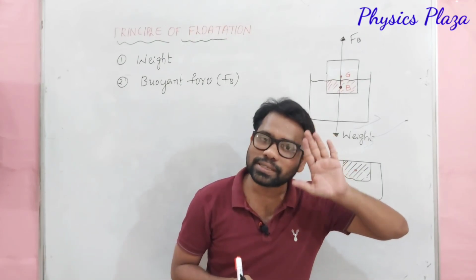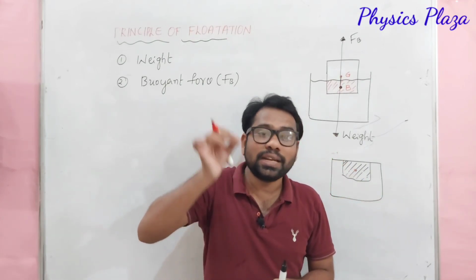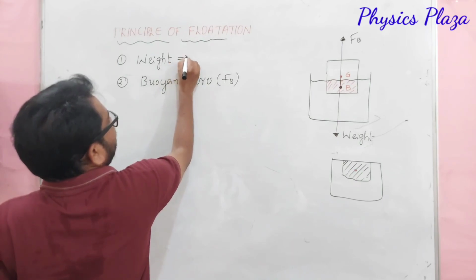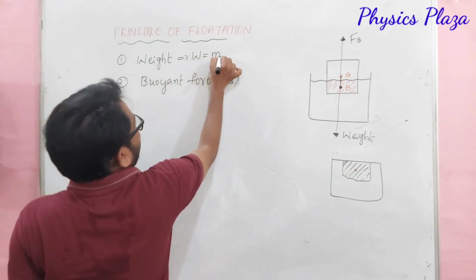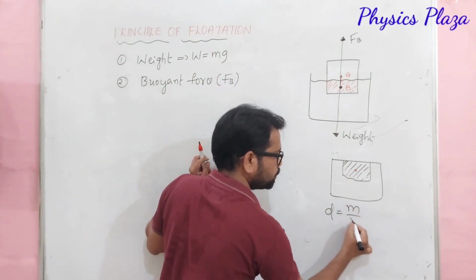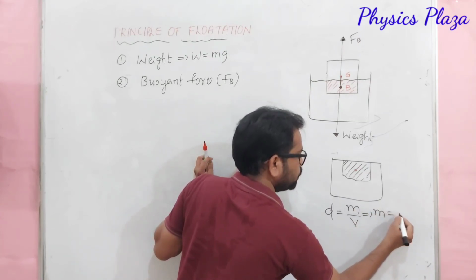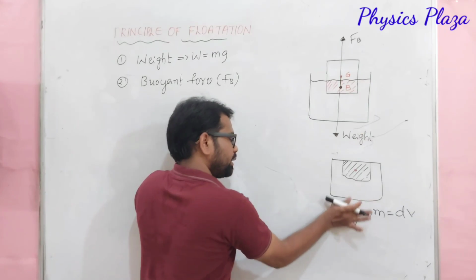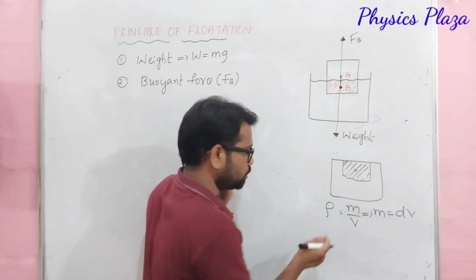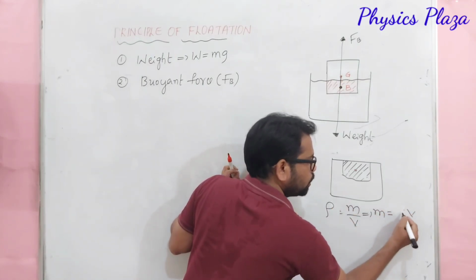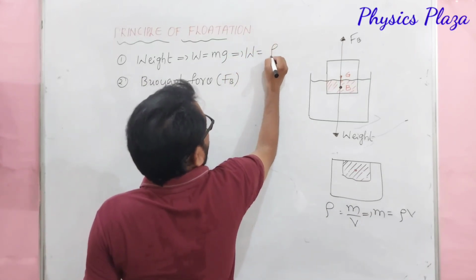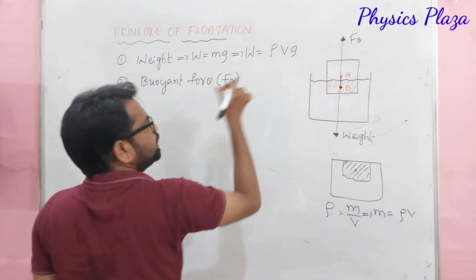Children, the weight of the body will act at the center of gravity. Next, the buoyant force will act at the center of buoyancy. It's very important. Now children, look here. How do we calculate the weight? We know the weight formula, W is equal to mg. From the definition of density, density is equal to mass per volume, so mass is equal to density times volume. Children, we can represent density with rho. Don't get confused, rho is also used to represent density. So rho is equal to mass per volume, and mass is equal to rho into V. So W is equal to rho Vg. This is the weight of the solid.